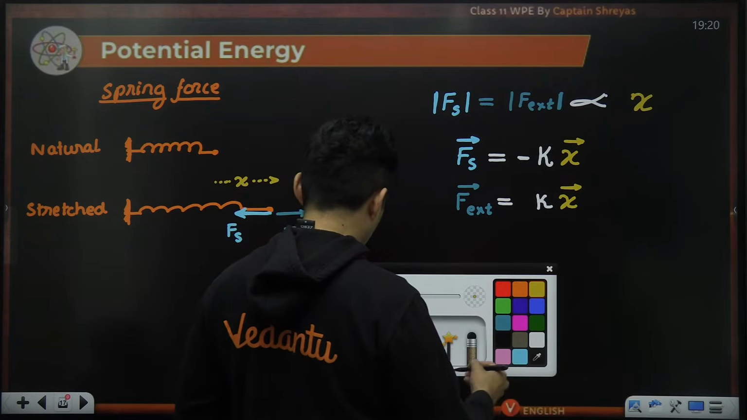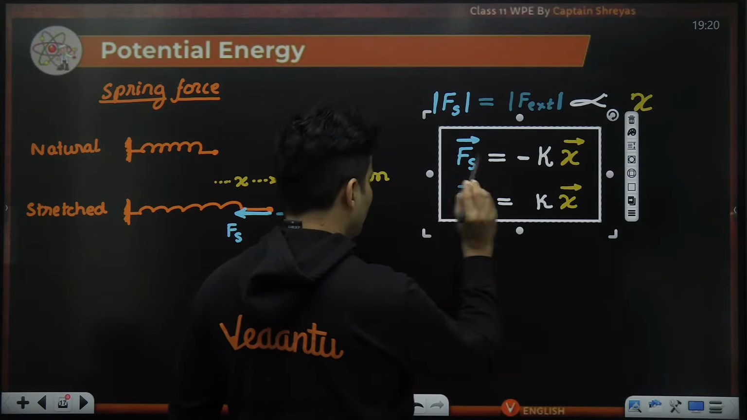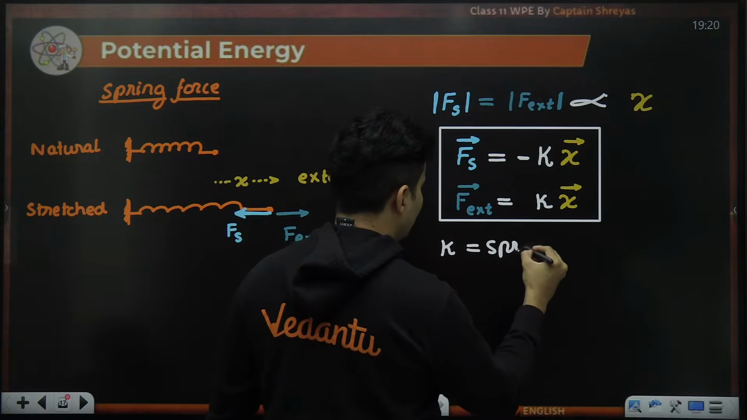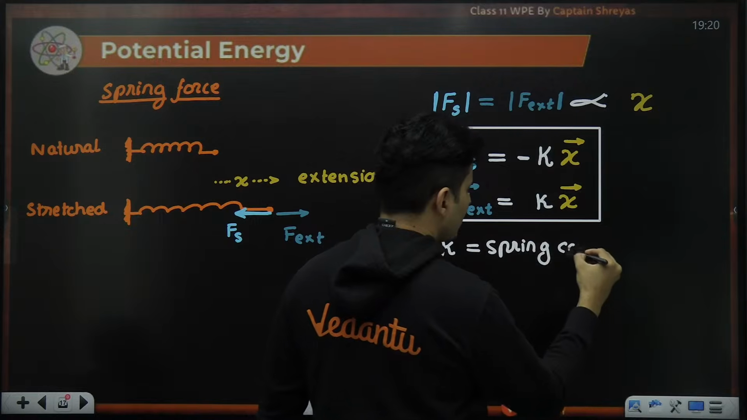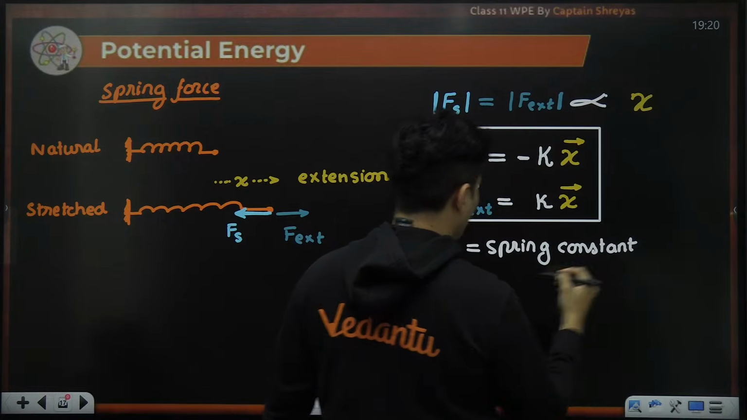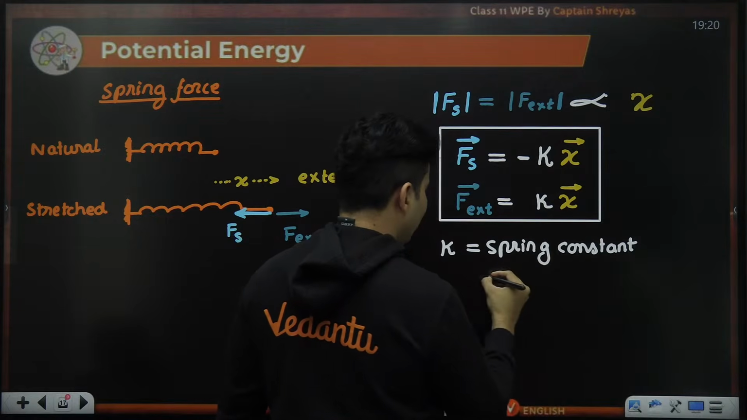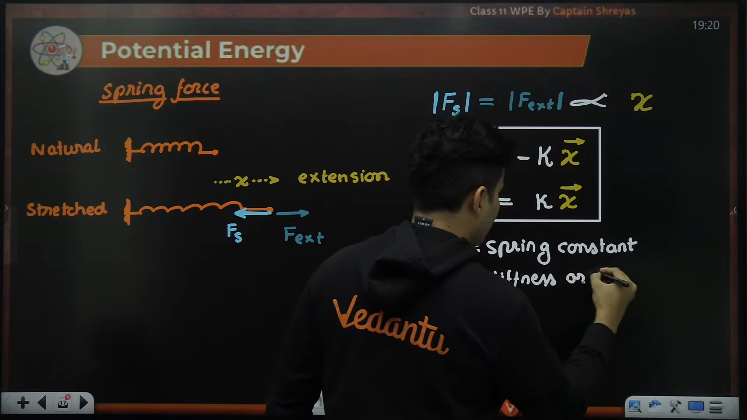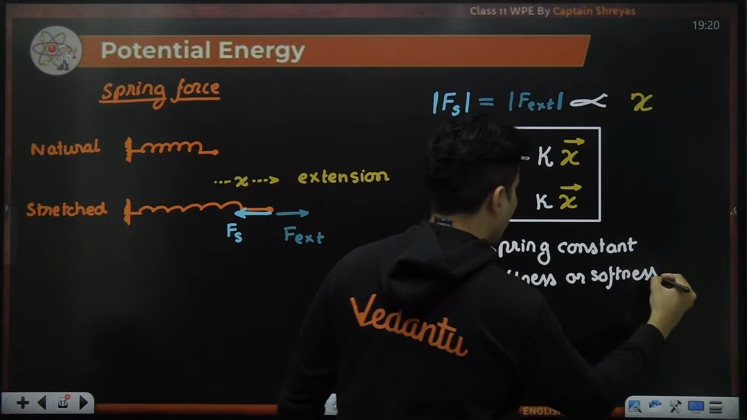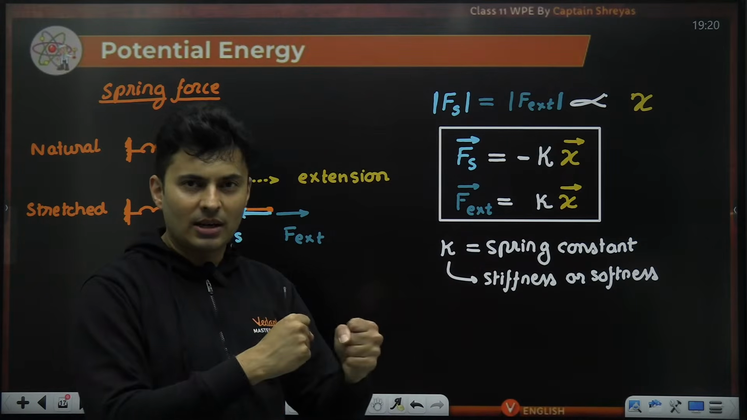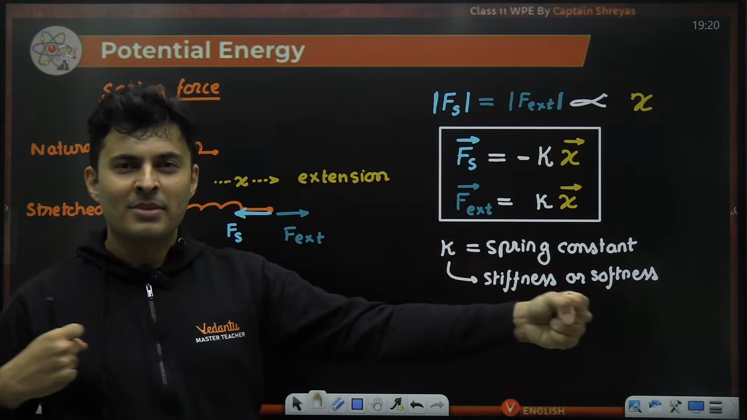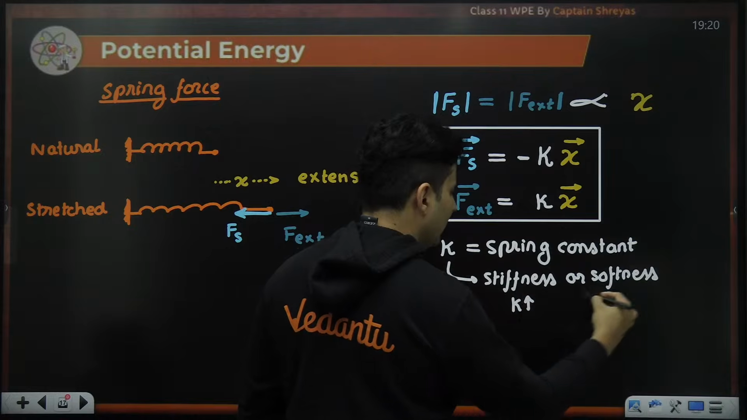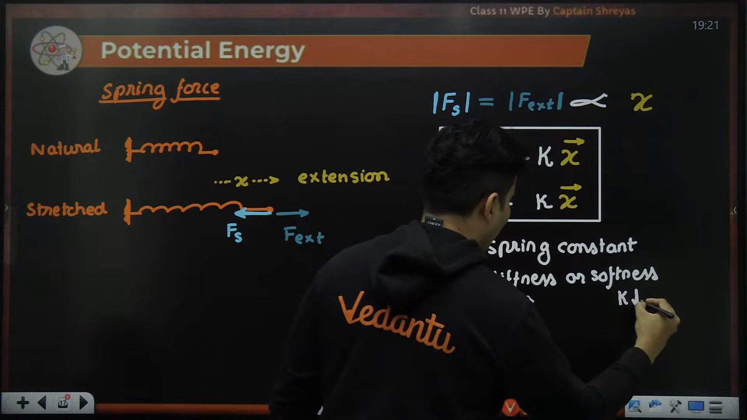Now what is this k, sir? I'll come to it. But before that, let me box both of them so that you are absolutely clear. This k, which is the constant of proportionality, is called the spring constant. It also measures the stiffness or softness of the spring. A stiff spring means it's very difficult to pull or compress it. A soft spring means you can easily pull it apart or compress it. So a stiff spring will have a very high value of k. A soft spring will have a very low value of k.